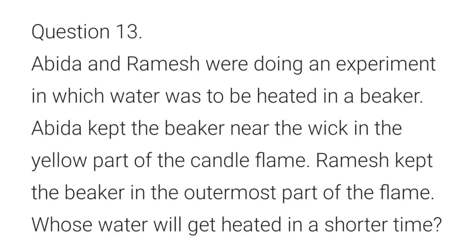As it is incomplete combustion, it is going to produce less amount of heat. But Ramesh kept it at the outermost zone, so there we will have a blue flame, with complete combustion, and heat produced is going to be more for us. So Ramesh's water is going to heat up in a shorter time than Abid's, because the outermost zone is a complete combustion zone wherein we will have the heat produced. Clear? This is how you have to explain.